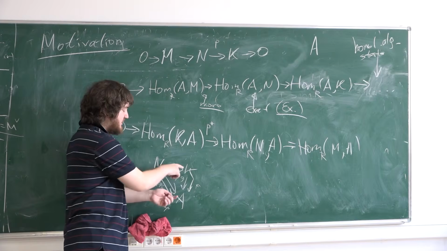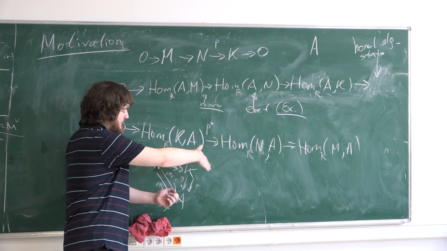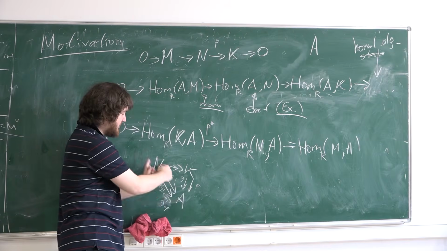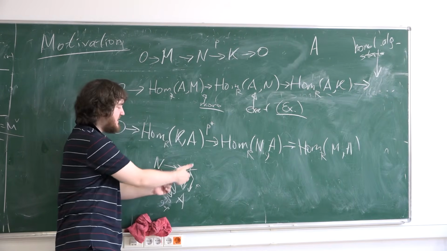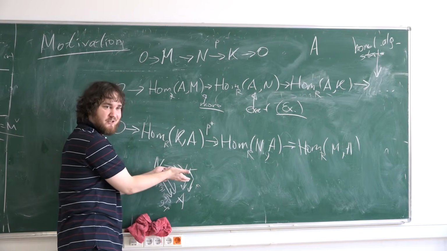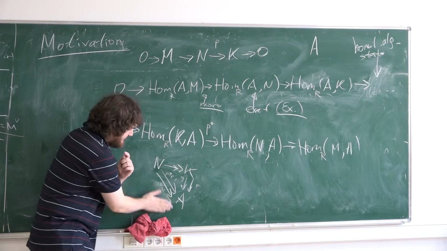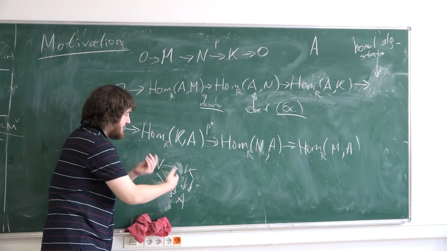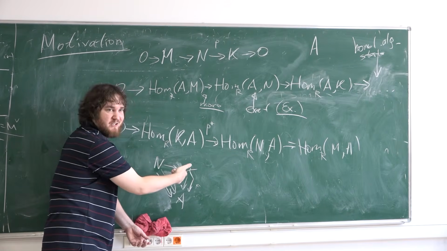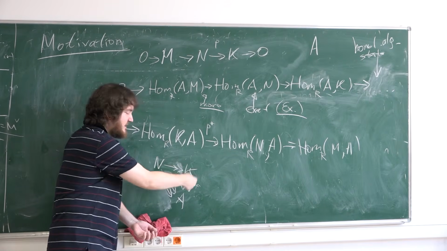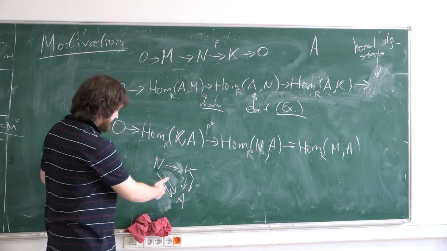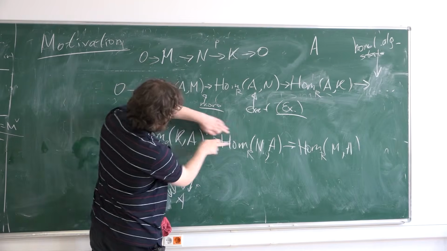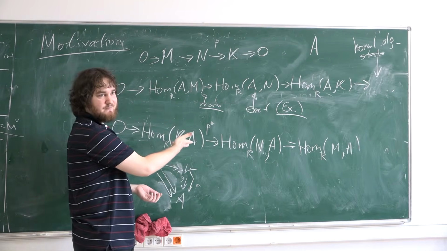If it were not surjective, maybe they would not coincide beyond the image of N. But because it is surjective, if the compositions coincide on N, then they coincide on the image, and the image is K itself. This is equivalent to saying the maps coincide on the image of N, and if the image is K itself, then they coincide. This means this map is injective.